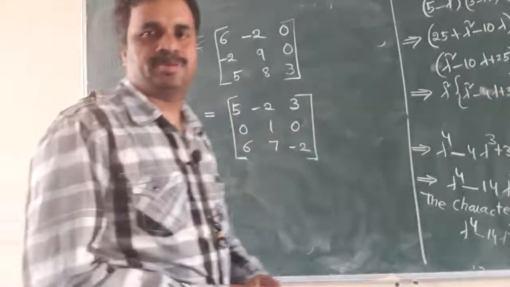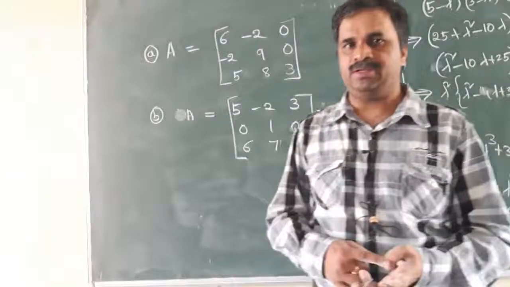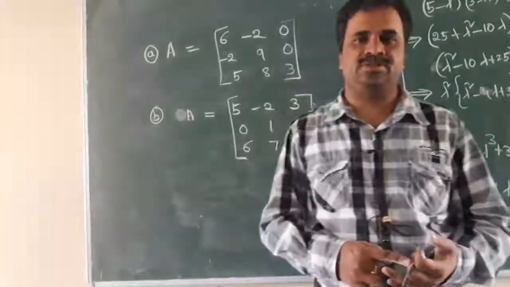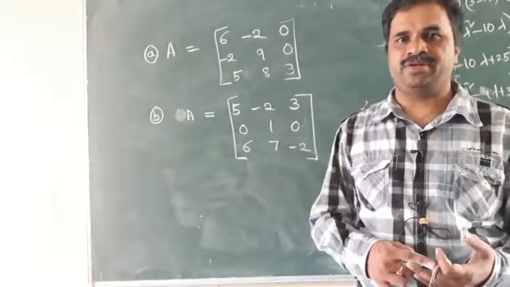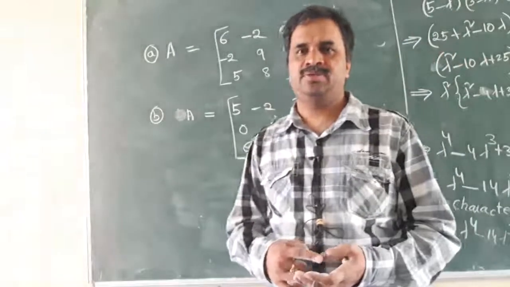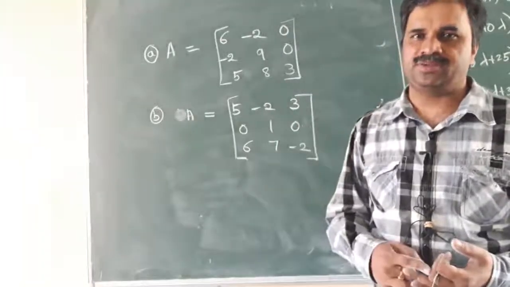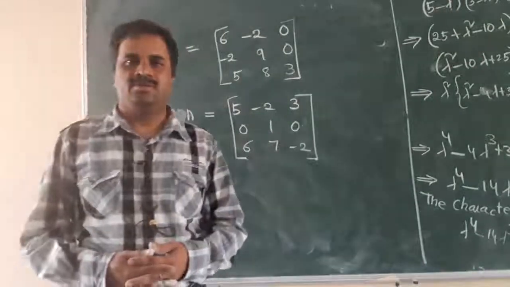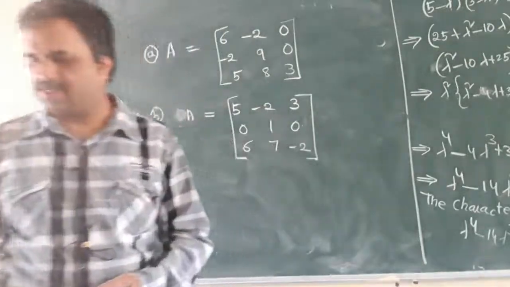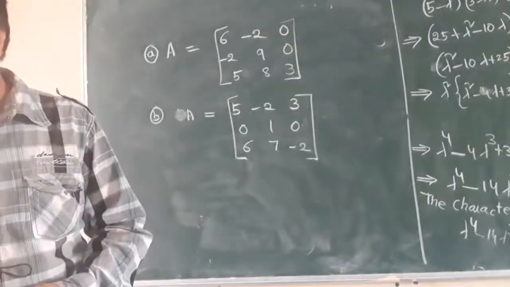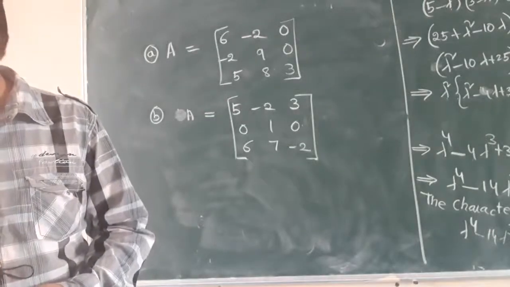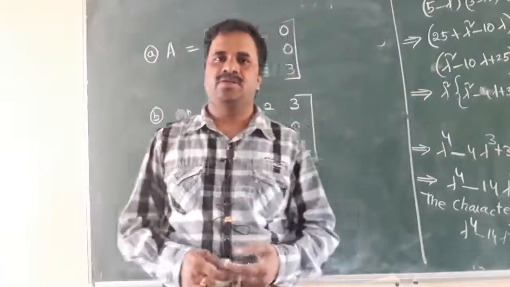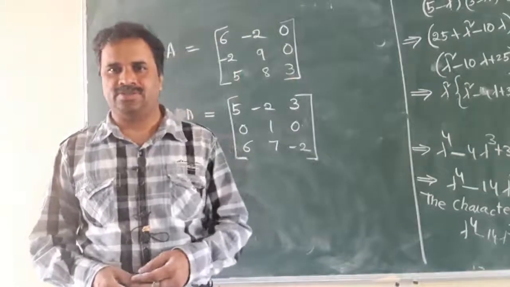For these two problems, you have to find the characteristic polynomial, characteristic equation and characteristic roots. So, almost this unit is over. In the next class, we will discuss one or two problems, not more than that, so that the second unit will be completed. We have one more unit, the third unit, that also will continue within 1 or 2 days.